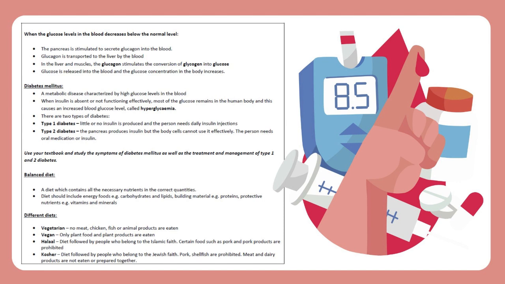Different diets. Vegetarian, no meat, chicken, fish, or animal products are eaten. Vegan, only plant food and plant products are eaten. Halal, diet followed by people who belong to the Islamic faith. Certain foods such as pork and pork products are prohibited. Kosher, diet followed by people who belong to the Jewish faith. Pork, shellfish are prohibited. Meat and dairy products are not eaten or prepared together.